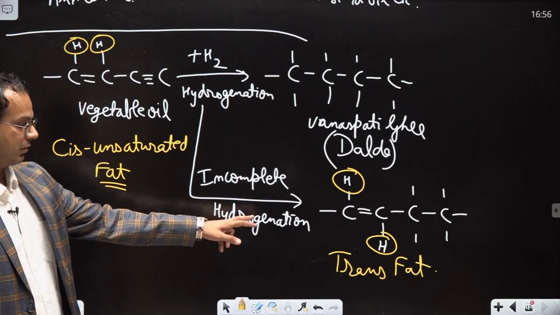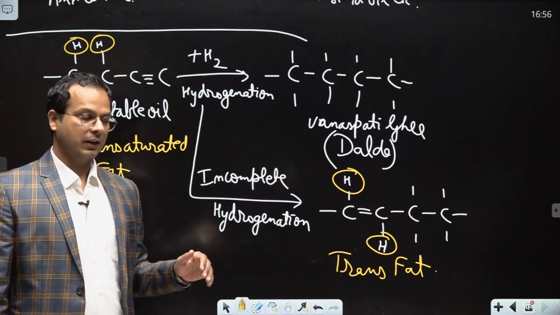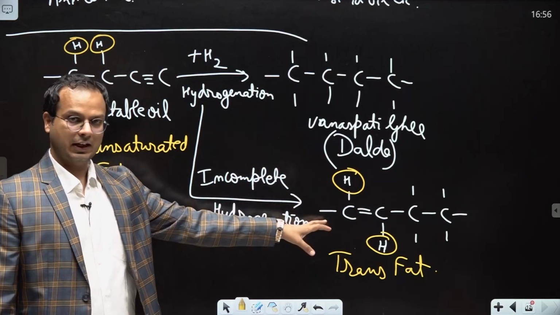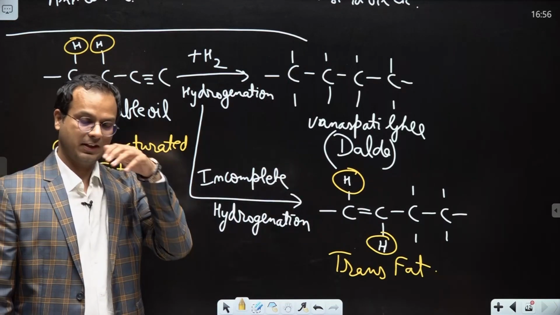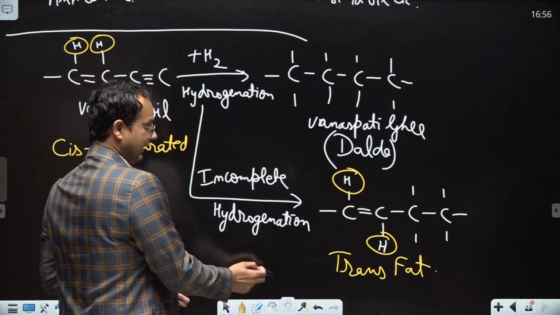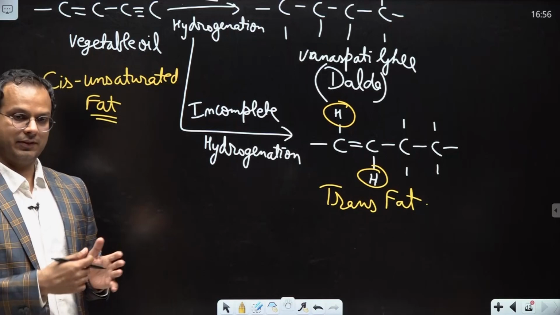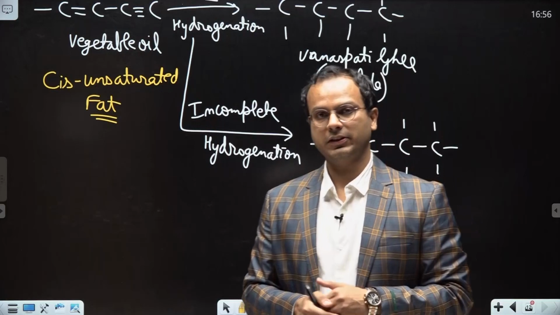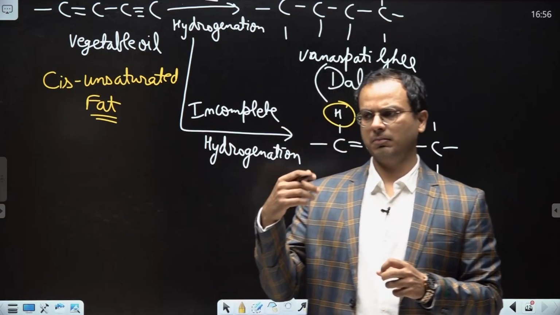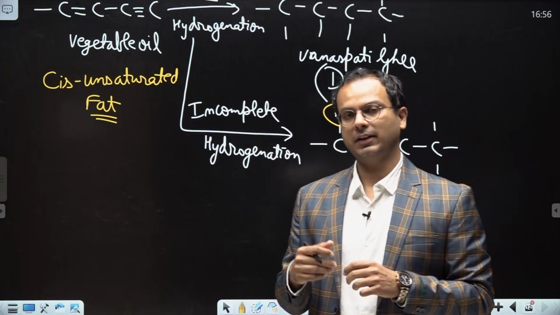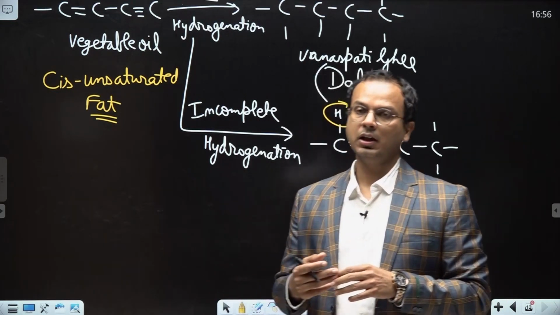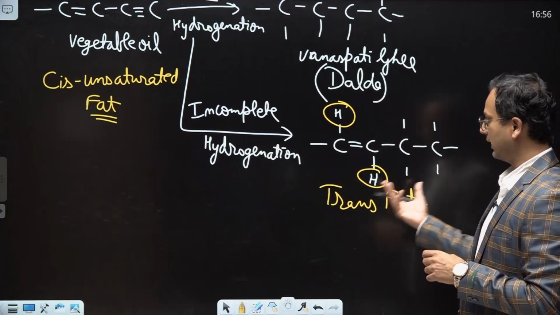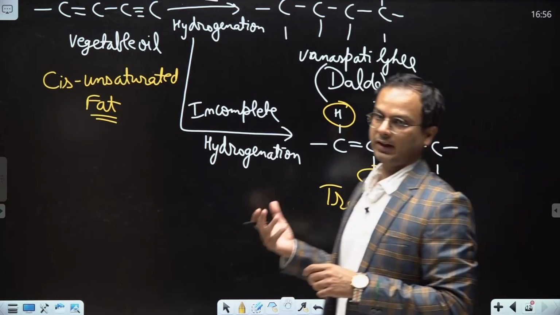ठीक है, तो trans मतलब hydrogen is on the opposite side of the double bond. ठीक है, now whenever we make hydrogenated oil, some of the molecules will become trans and therefore trans fat will be present in the hydrogenated oil. ठीक है. In nature, generally all fats will have cis unsaturated fat, but some trans fat can be present. For example, some trans fat can be present naturally in milk. Some trans fat can be present naturally in red meat, etc. But the quantity is very small. When we hydrogenate oil, we may get large quantities of trans fat.